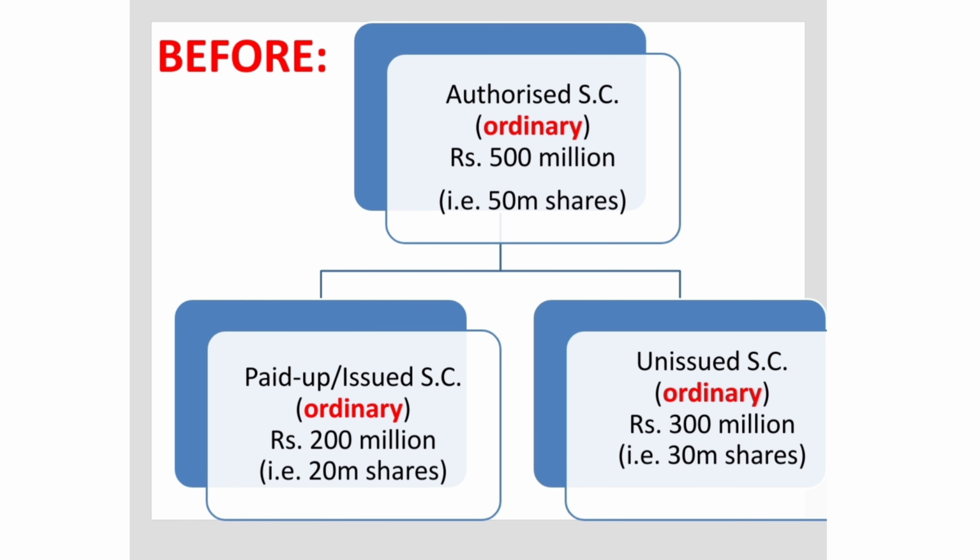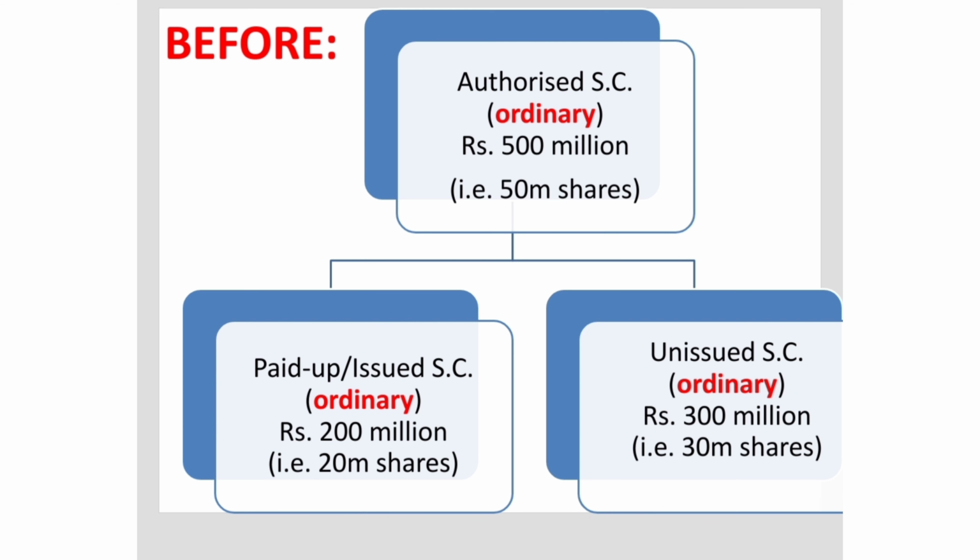Okay, so here you can see that this deals with the before situation, that is the original situation where the company had not made any alteration to their share capital. And by the way, here SC stands for share capital, which is pretty obvious, but just in case you didn't know. So at the beginning, the authorized share capital was just 50 million shares, that is worth rupees 500 million, and all of those were just ordinary shares, and ordinary is the one word that I have kept in red so that you can see it clearly.